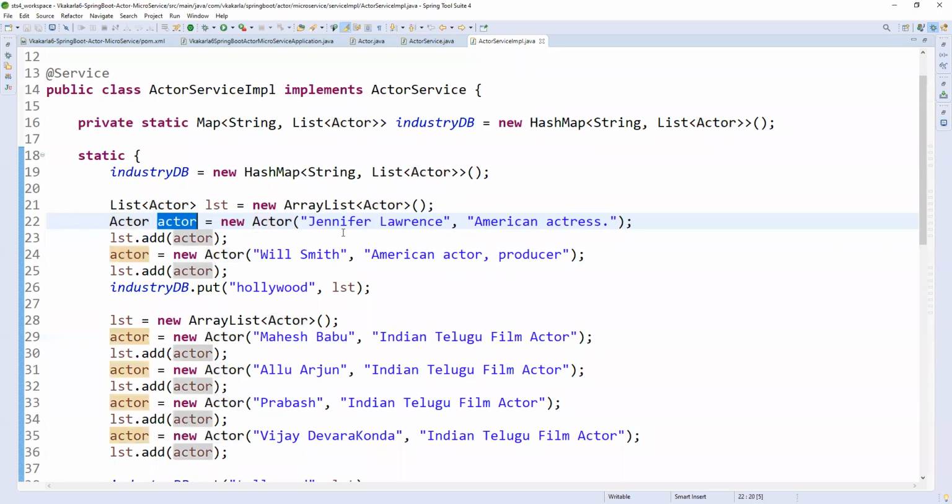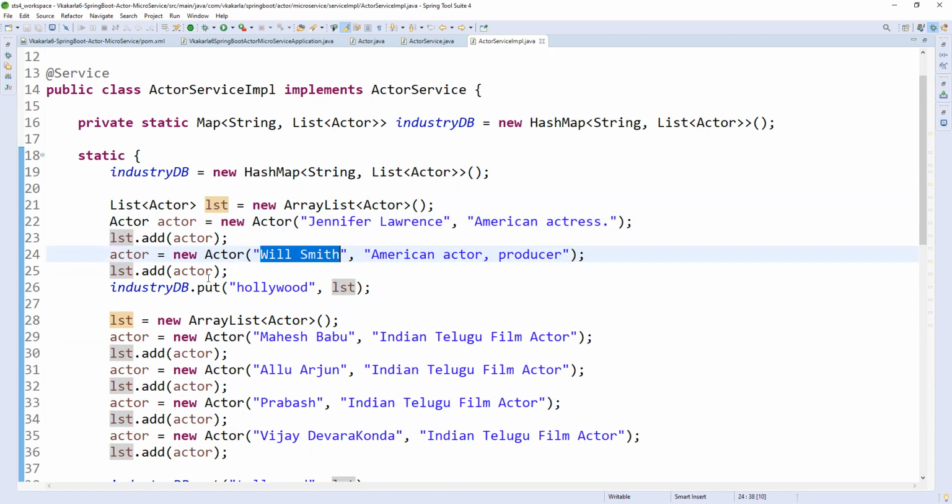So we are creating an actor object, and Jennifer Lawrence is an American actor. And one more actor I'm creating, and I add it to the list here. So I'm preparing a list of actors here. Coming to Hollywood, Will Smith is an American actor and producer.